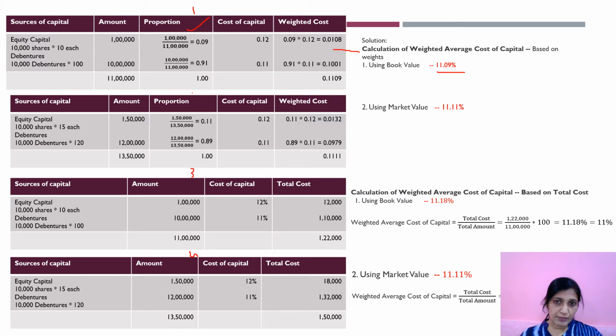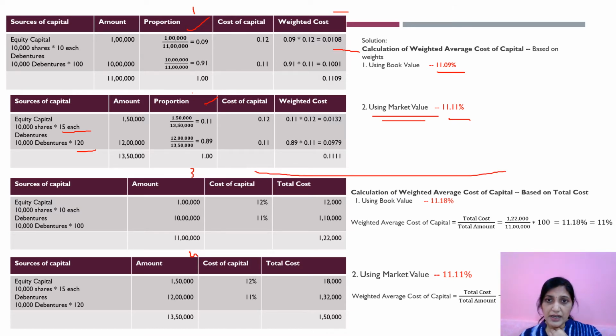Similarly, in table 2, you calculated weighted average cost of capital based on weights using market value. So here you have taken proportions only, but the thing is, you are using market value. So here you are getting 11.11%. Next, third table. These two tables are based on what? Based on weights, using book value and using market value. These two you have done.